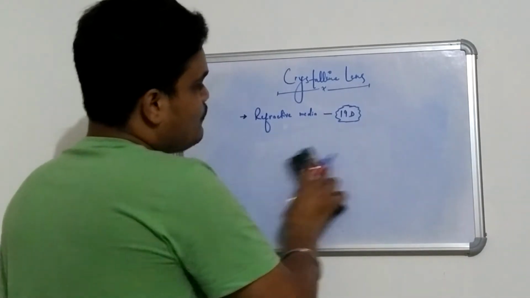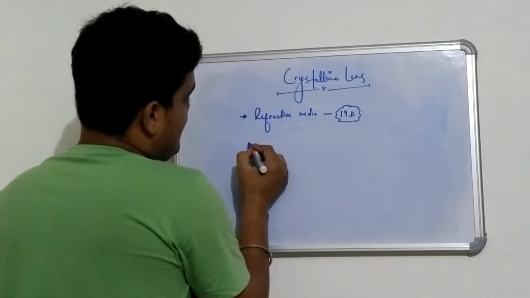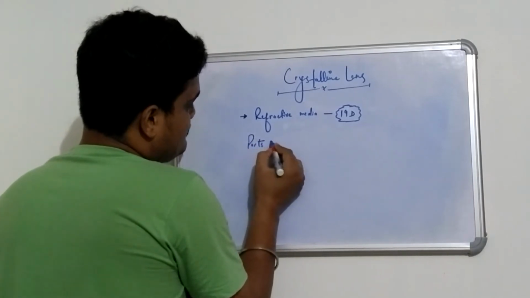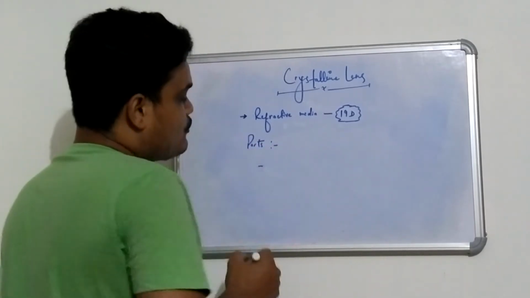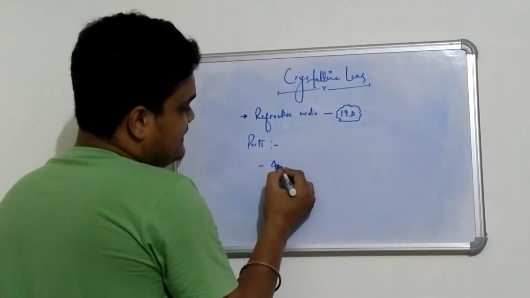Now what we have to understand here is that the crystalline lens has some further parts. The first and foremost part of our crystalline lens is the anterior capsule.